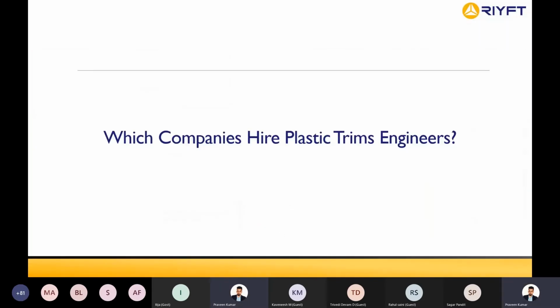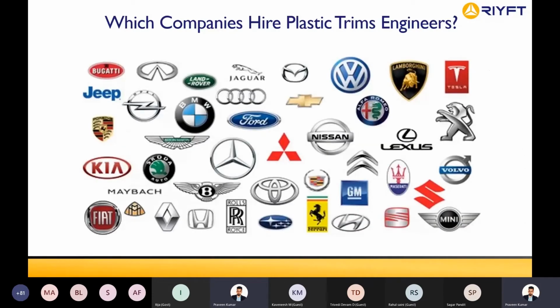Okay. So, which companies hire plastic trims engineers? If you see, you have Bugatti, Jeep, Ford, Mercedes-Benz, Nissan, Mitsubishi. You have Chevrolet, Kia Motors, Skoda, Maybach, Fiat, Renault, Honda, Rolls-Royce, Ferrari, Hyundai, Tesla. So these are the companies who hire plastic trims engineers.